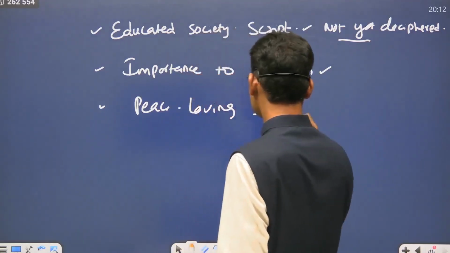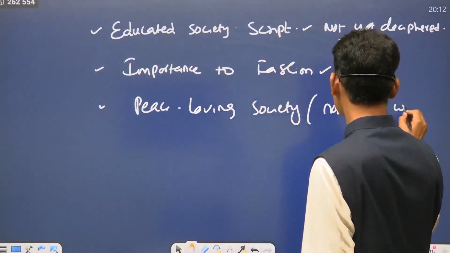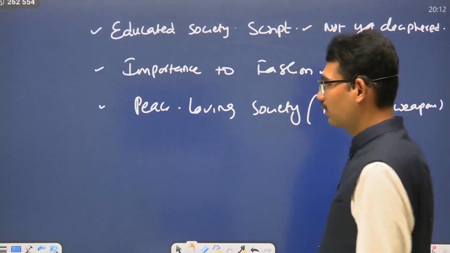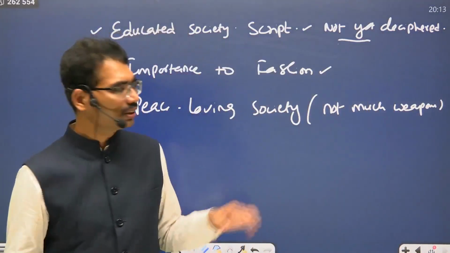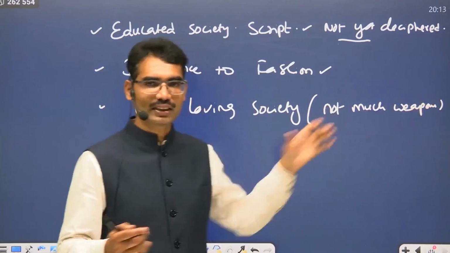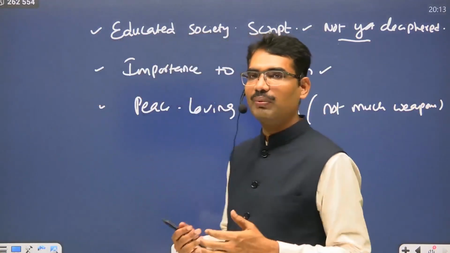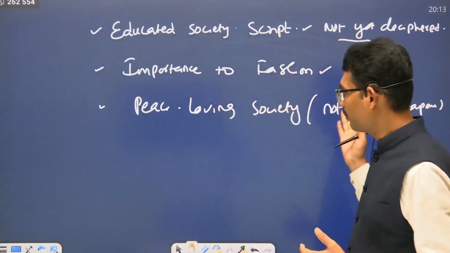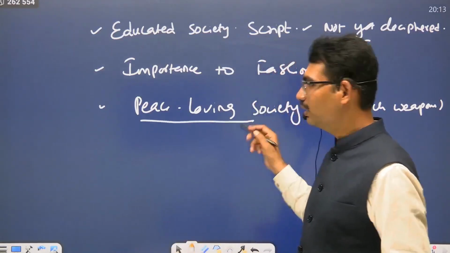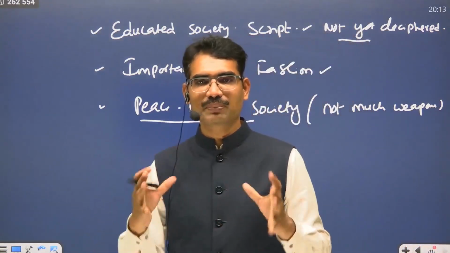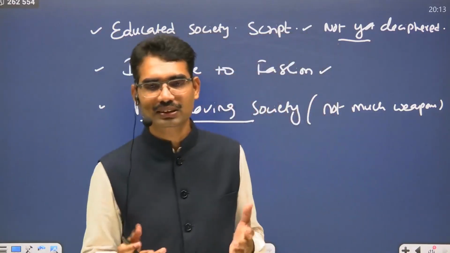Next, a peace-loving society. This is a characteristic, because not many weapons were identified. In the archaeological survey, whatever elements we discovered are related to trading activities, but not related to swords, chariots, horses. This kind of war-related material did not come much. Whatever swords are available are not large scale, that's why it appears peace-loving. And when it comes to administration, probably they were focusing more on trade and peace rather than conquest. That's where the peace-loving society comes from. So these are some of the characteristics with respect to society.